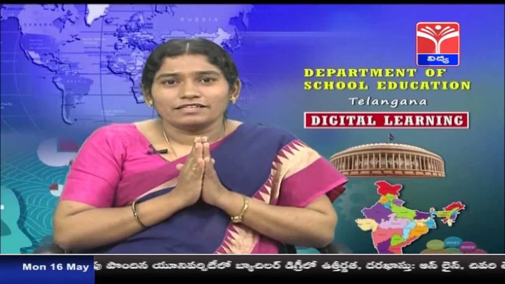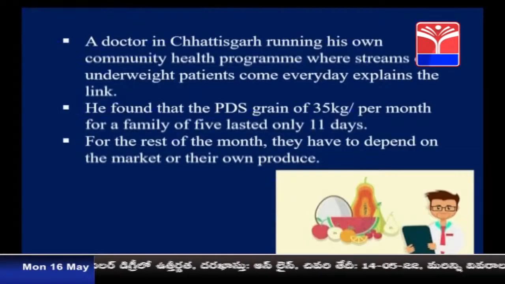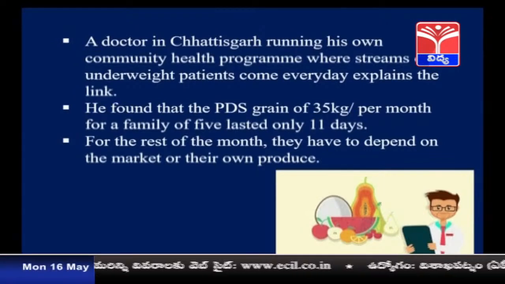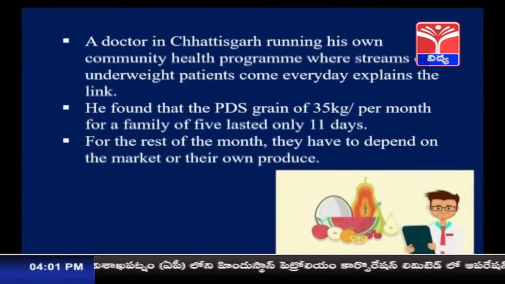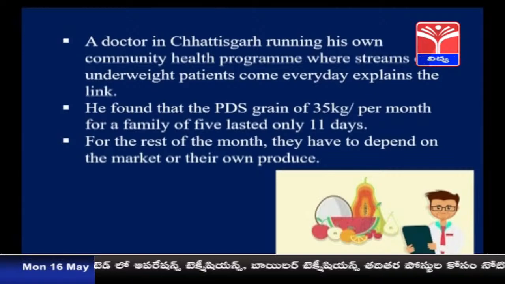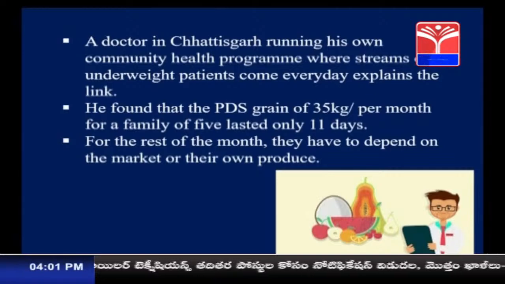A doctor in Chhattisgarh running his own community health program, where streams of underweight patients come every day, explains the link. What he has found is that PDS grains of 35 kg per month for a family of 5 lasted only 11 days. For the rest of the month, they have to depend upon the market for their own produce. Children, in this situation, the government has to take the steps.